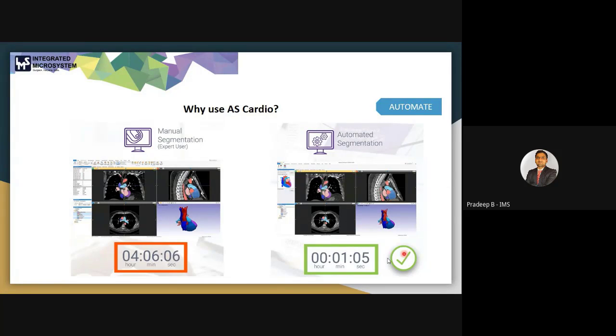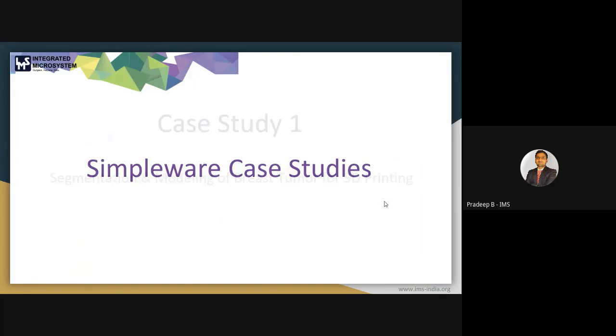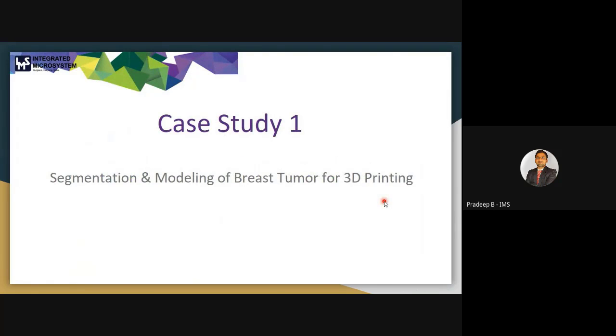So we are just discussing the automated segmentation of the heart. We can use a machine learning based automatic segmentation approach for the segmentation of the heart. This will also reduce the time so that we can utilize the time in surgical planning or any other research procedure. Next, now we will discuss a few case studies.